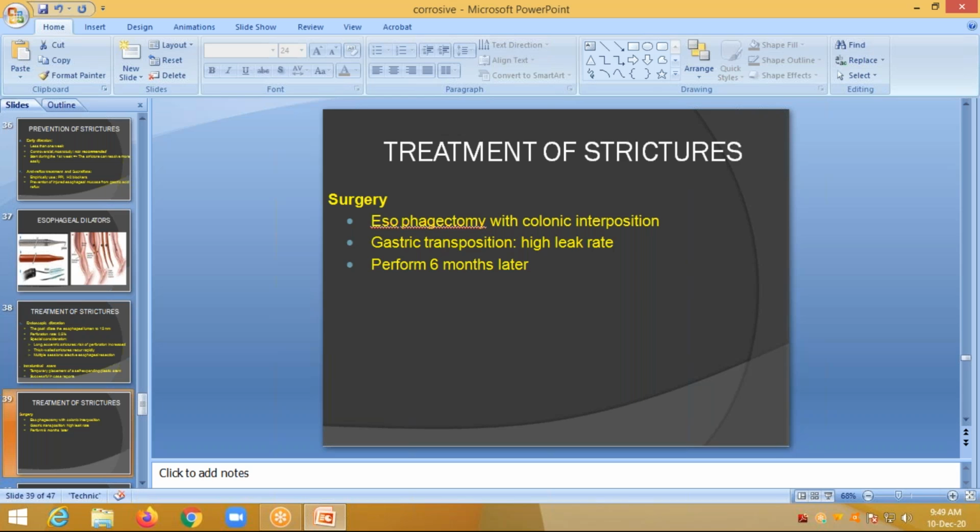So sometimes the strictures cannot be treated by endoscopic dilatation or intraluminal stents. Surgery is sometimes required in case of severe stricture, that is, esophagectomy with colonic interposition or gastric transposition. On placing the gastric transposition, the chance of leakage from the anastomotic site is very high, so it is to be performed 6 months later.